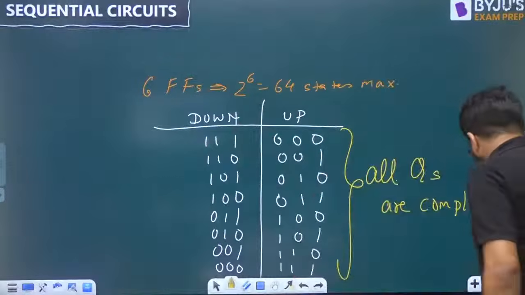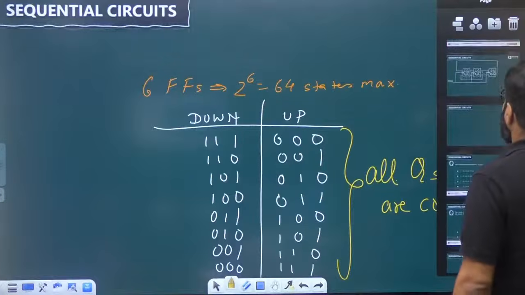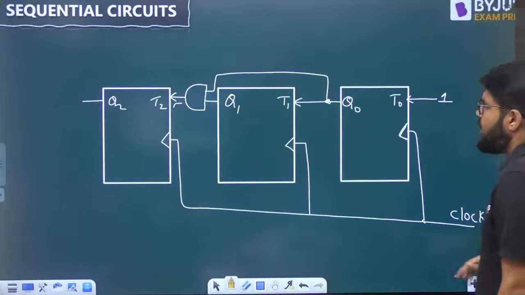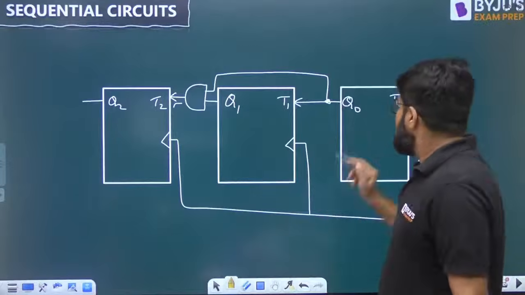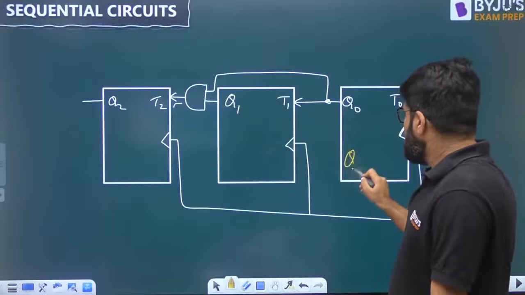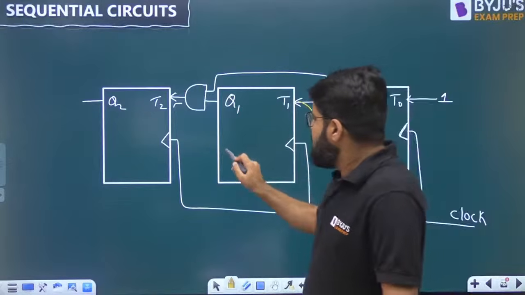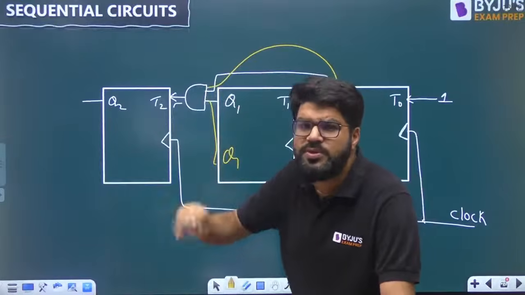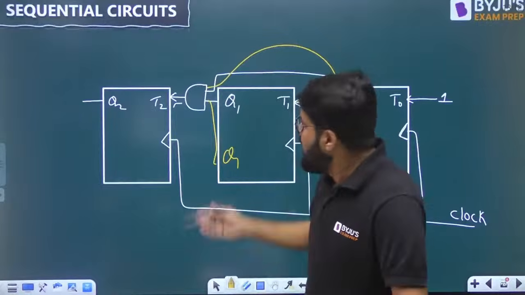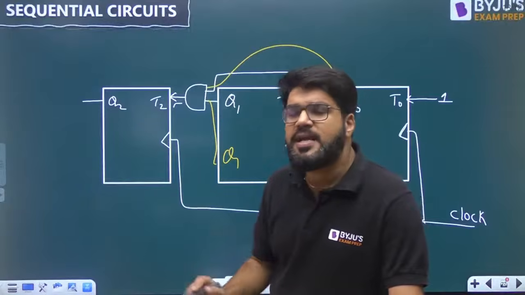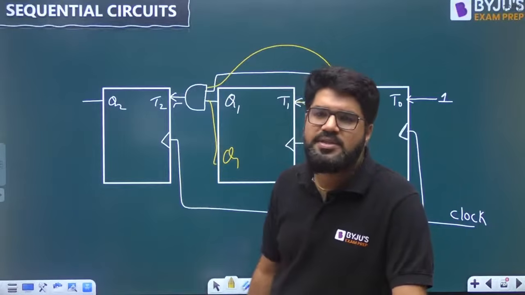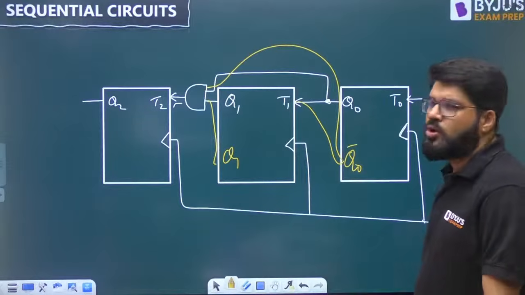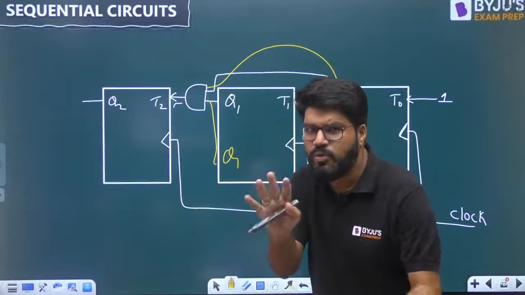So what you have to do now: let me go back to the design of the up counter that we have discussed. Have a look into this design. A very simple change is, rather than Q naught, if you take Q naught bar and feed here, similarly Q1 bar you feed here, ye bhi Q naught bar se aayega. So whatever Qs you were using in designing the hardware, use it as Q bar, it will automatically become a down counter. You can check in detail, but the truth table says that wherever Q naught is going, don't use Q naught, take the Q naught bar. And in the flip-flop, both the outputs are available, Q and Q bar.